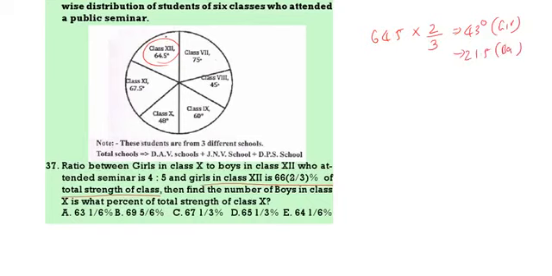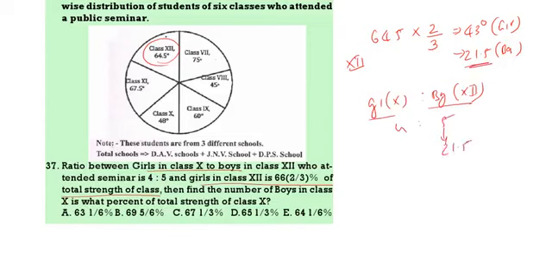This is 12th class. Now girls 10th to boys 12th is in the ratio of 4:5. So here boys 12th already I am getting 21.5.